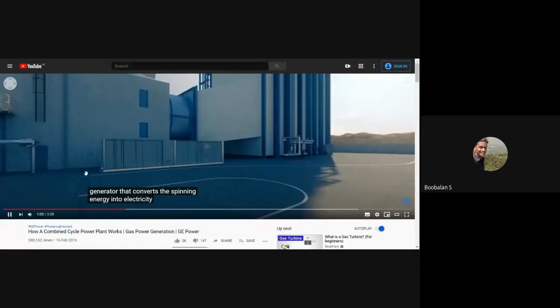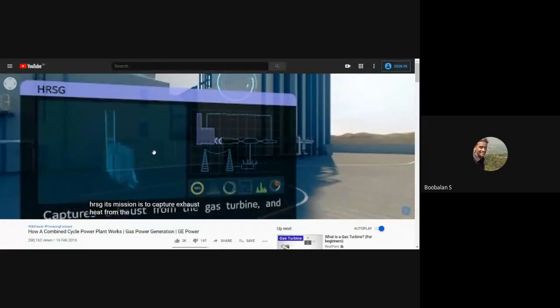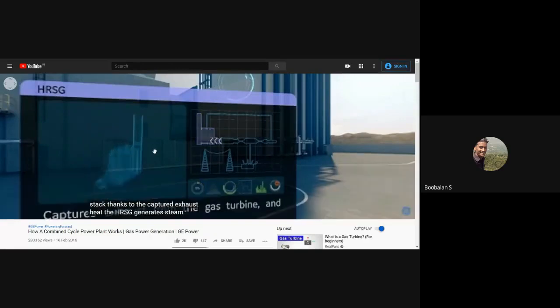Behind the gas turbine, you can see another key component, the Heat Recovery Steam Generator, HRSG. Its mission is to capture exhaust heat from the gas turbine that would otherwise escape through the exhaust stack. Thanks to the captured exhaust heat, the HRSG generates steam which is then delivered to a steam turbine, making even more electricity.